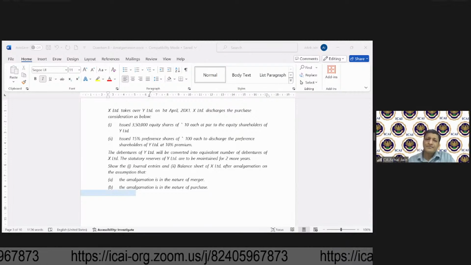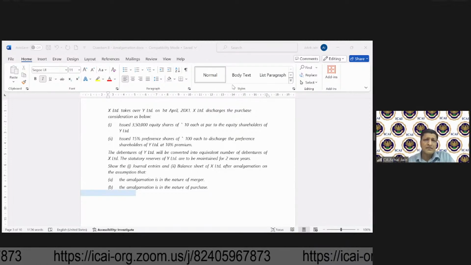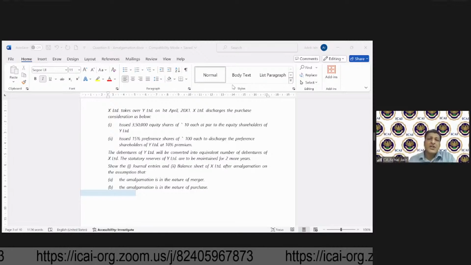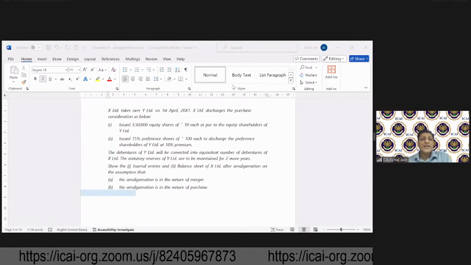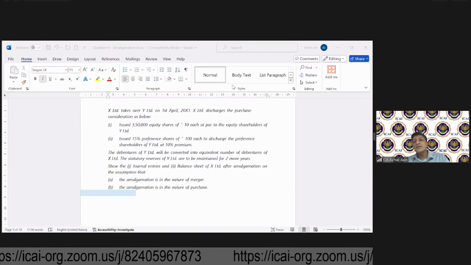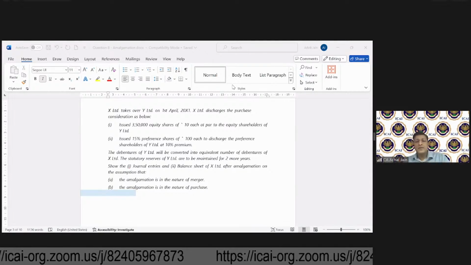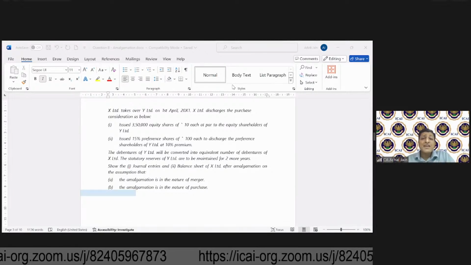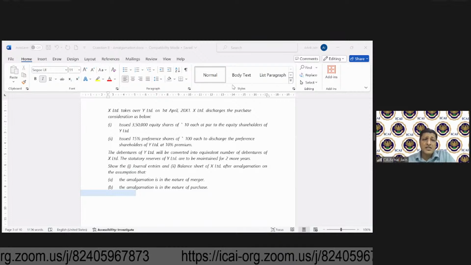So it's illustration 8. X Limited takes over Y Limited. So now 2 companies are given. X Limited discharges the purchase consideration as below.